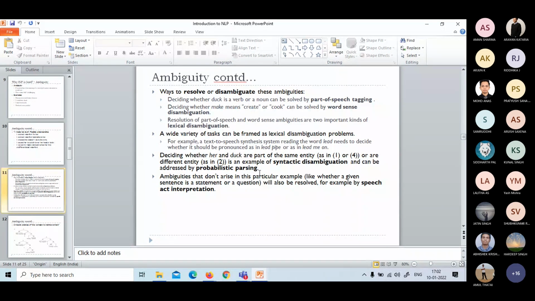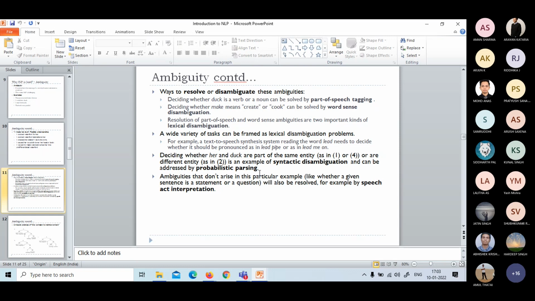So for example, duck is a verb or noun. Duck could mean to suddenly lower the head or suddenly move something, that is duck as a verb. And duck as a waterfowl is a noun. So whether this duck in this particular statement is a verb or noun, we can use part of speech tagging techniques. There are several techniques available, and we can use them to identify what particular POS tag is the right one here.